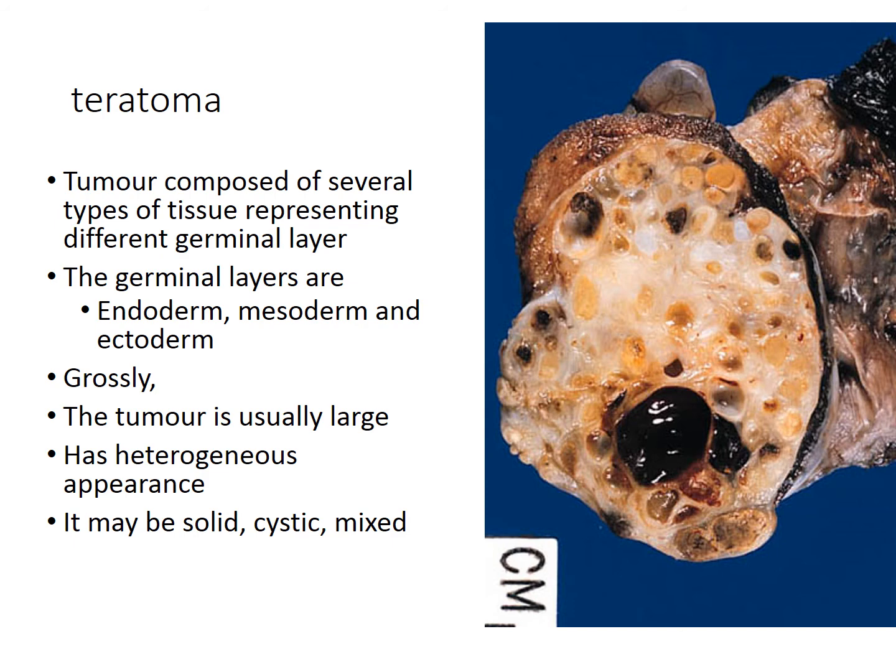The next type of germ cell tumor is teratoma. This is a tumor composed of several types of tissue representing different germinal layers, which are endoderm, mesoderm, and ectoderm. Grossly, the tumor is usually large, has a heterogeneous appearance, and it may have solid, cystic, or mixed solid cystic areas.